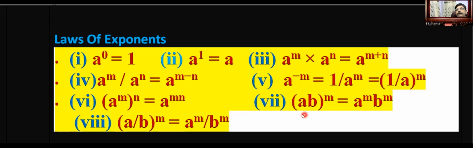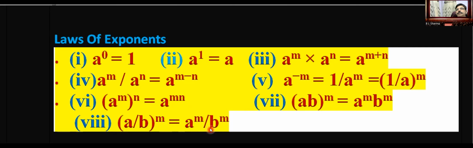In the next law, if there are 2 or more than 2 terms, and the whole power is M, then this power M is the power of each variable inside the bracket. So this M is the power of A also, and the power of B also. So it is A power M multiplied by B power M. And similarly, if it is A upon B whole power M, then this power M is the power of the numerator as well as the power of the denominator.